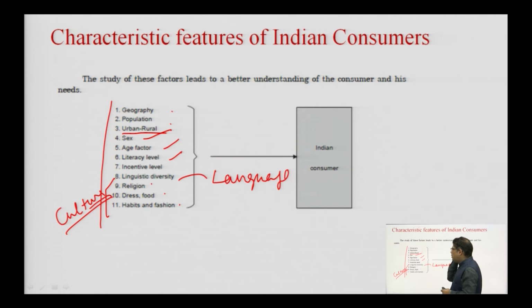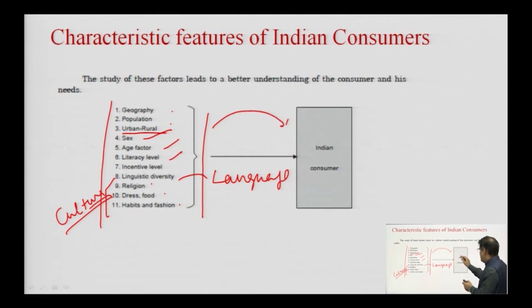So, a consumer belonging to one region will behave in a different way. The consumer belonging to the other region will behave in a different way. The food habits, the choices, the preferences and tastes of that consumer will be different from a consumer which belongs to some other region. So, therefore, when companies approach the consumer with the product and the service, it is important for the companies to understand all these factors and how this will come into play when consumers would purchase the products and services. And together these factors make up the Indian consumer in its totality.